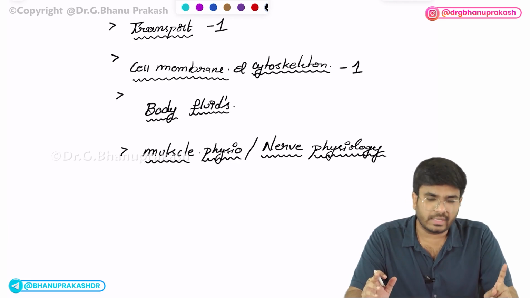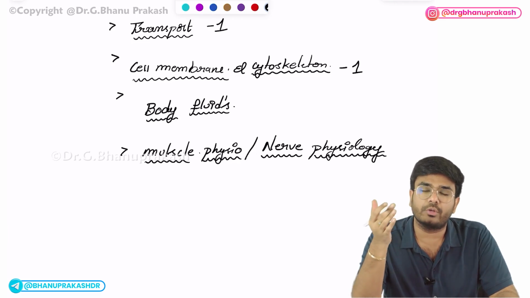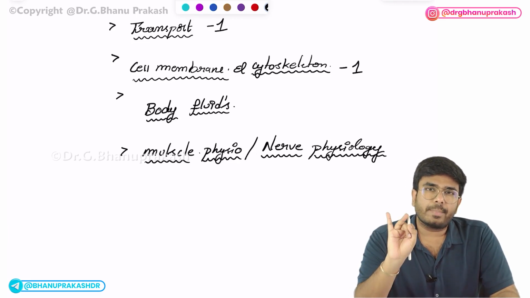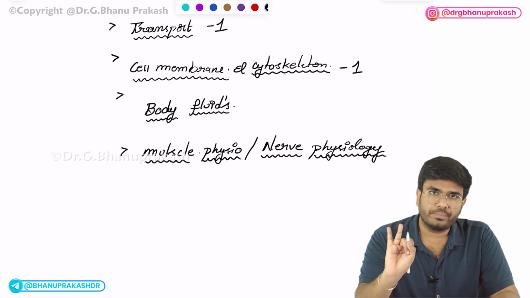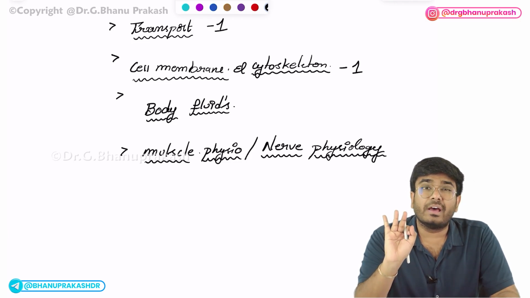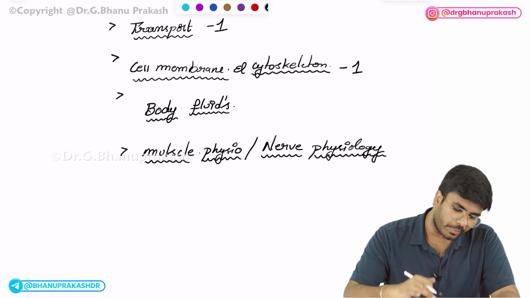Okay, one question will be either coming from muscle physiology or nerve physiology. In the nerve physiology, most important topics are the action potential of a neuron. Next, refractory periods, absolute refractory period and relative refractory period you should know. Next, different types of nerve fibers, classification of nerve fibers. Okay, so these are the important topics which you should know.